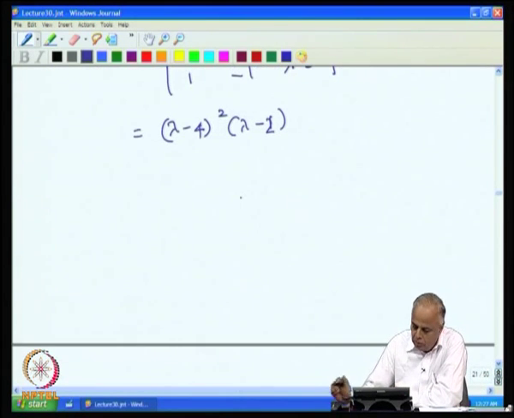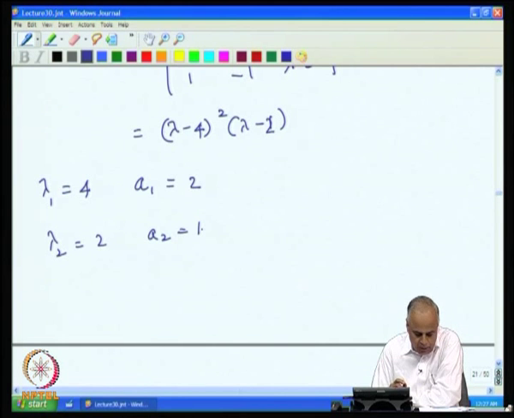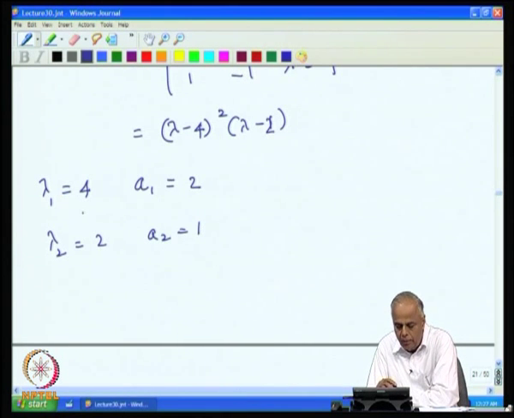Now, if you look at the eigenvalues, lambda 1 is 4, the multiplicity is 2, lambda 2 is 2 and the multiplicity is 1. The multiplicity is 2 for lambda 1 equal to 4, because we have the lambda minus 4 squared term.